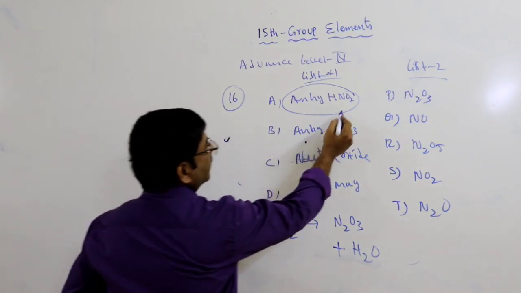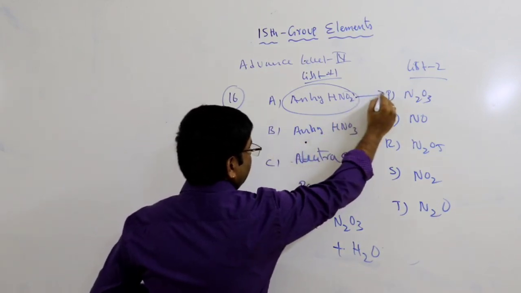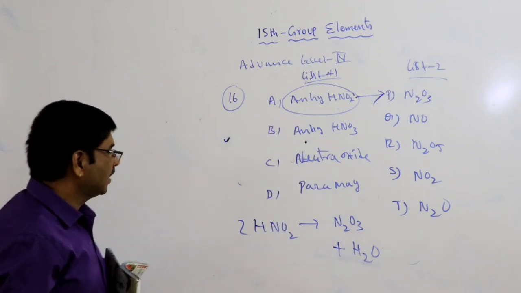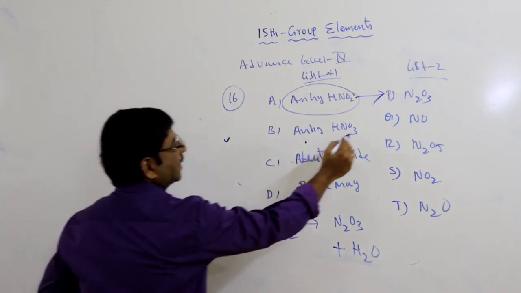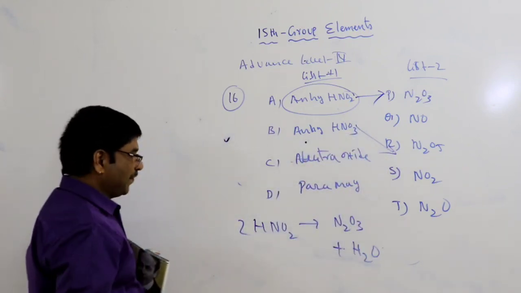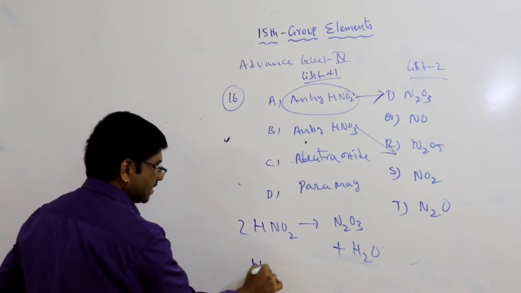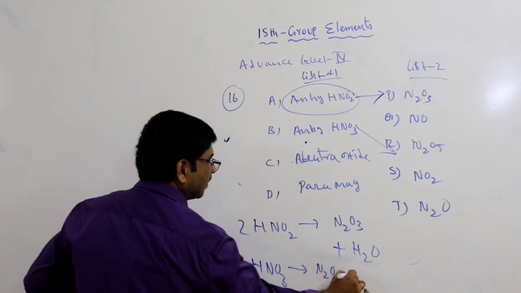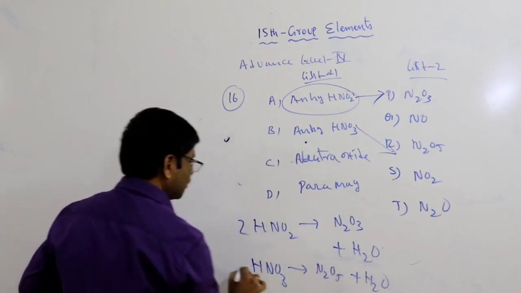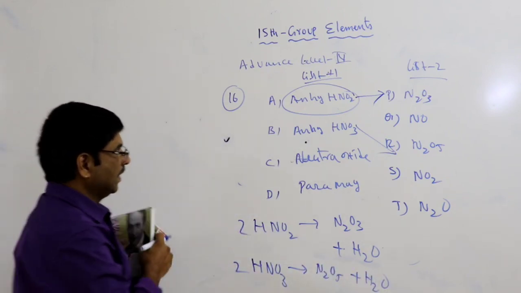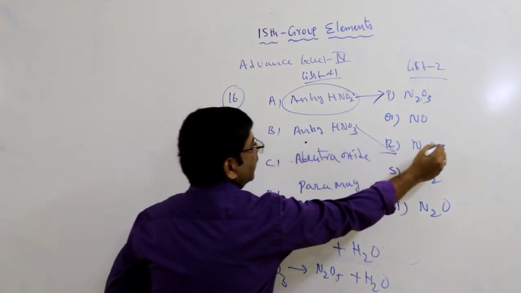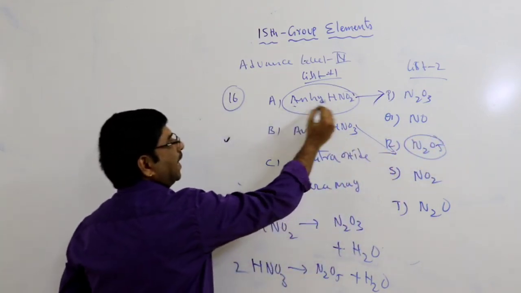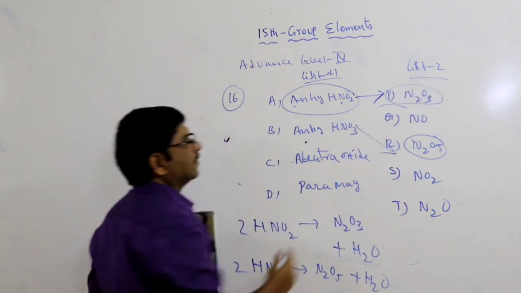So this answer is dinitrogen trioxide. Nitric acid anhydride: HNO3 gives N2O5 plus water, from 2 moles. So the anhydride of HNO3 is N2O5, and the anhydride of HNO2 is N2O3.